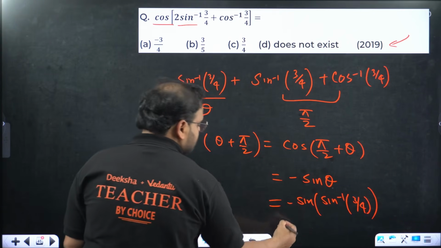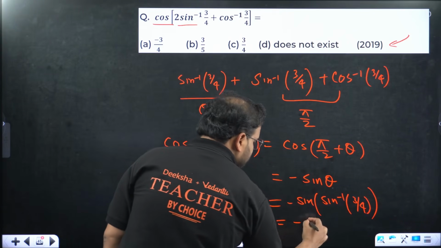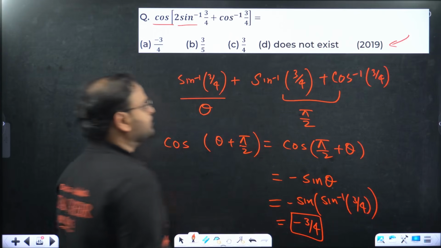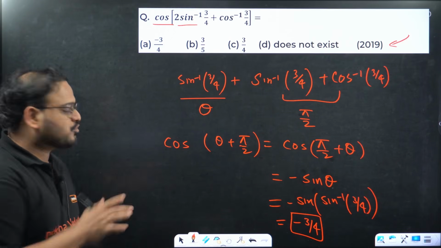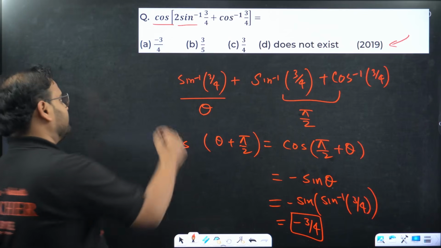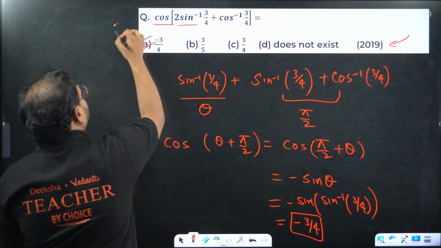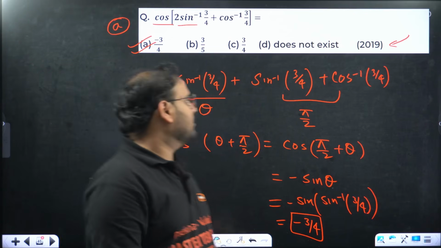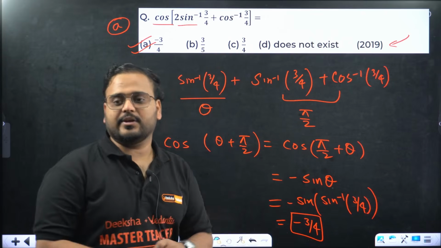Sine of sine inverse gives the value itself, so minus 3 by... Is there any shortcut or trick to solve this question? Will it take longer to solve? Not really. You can solve this question in your mind only.